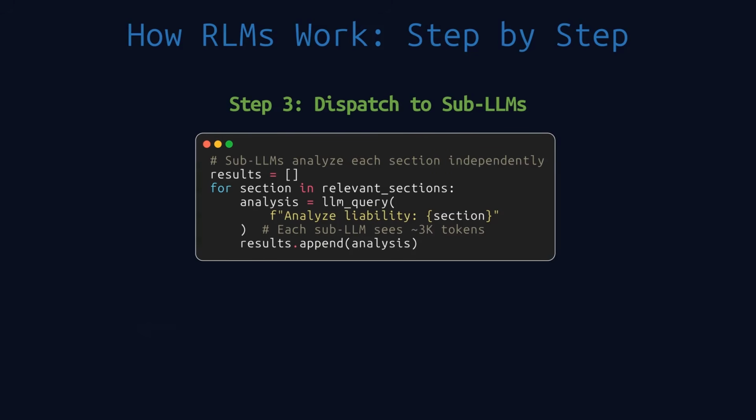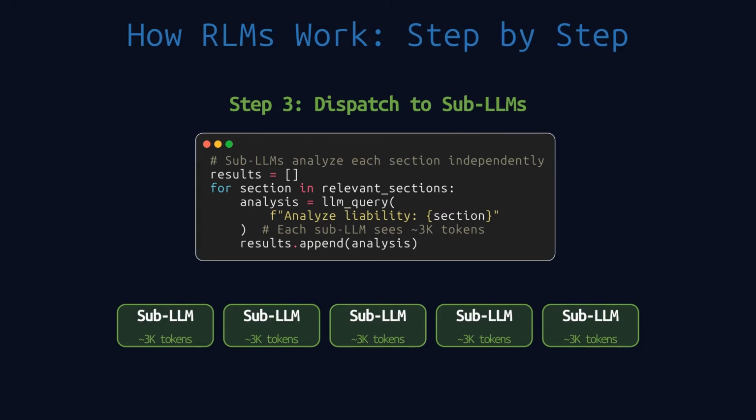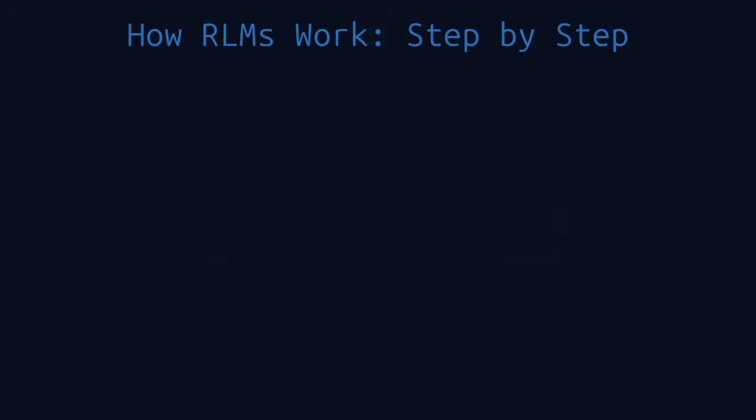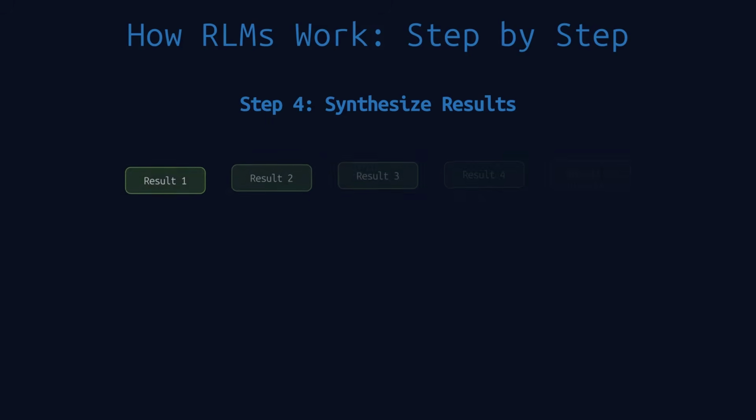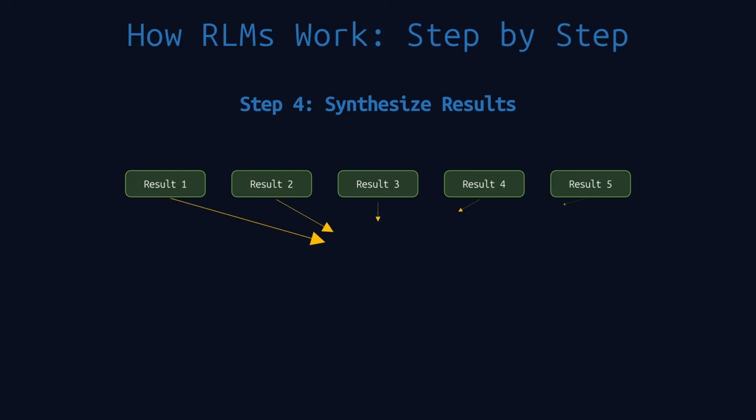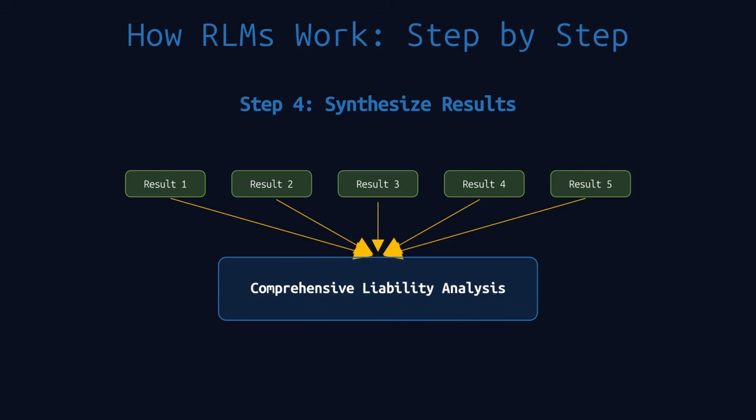Step 3. Those 23 sections get dispatched to sub-LLMs. Each sub-LLM receives only about 3,000 tokens, a completely manageable amount. They analyze their section independently, and the results flow back. Step 4. The root model collects all results and synthesizes them into a comprehensive liability analysis. The beauty here is that the system handled 450,000 tokens without any single model seeing more than a few thousand at a time.